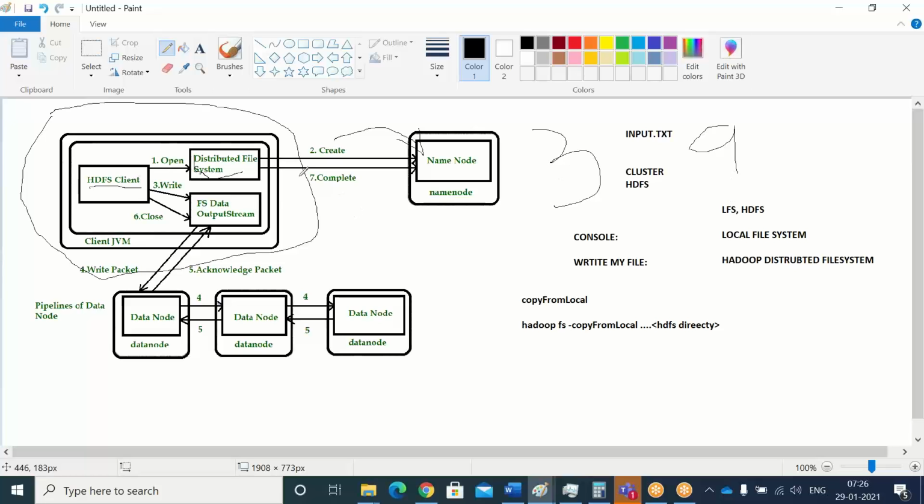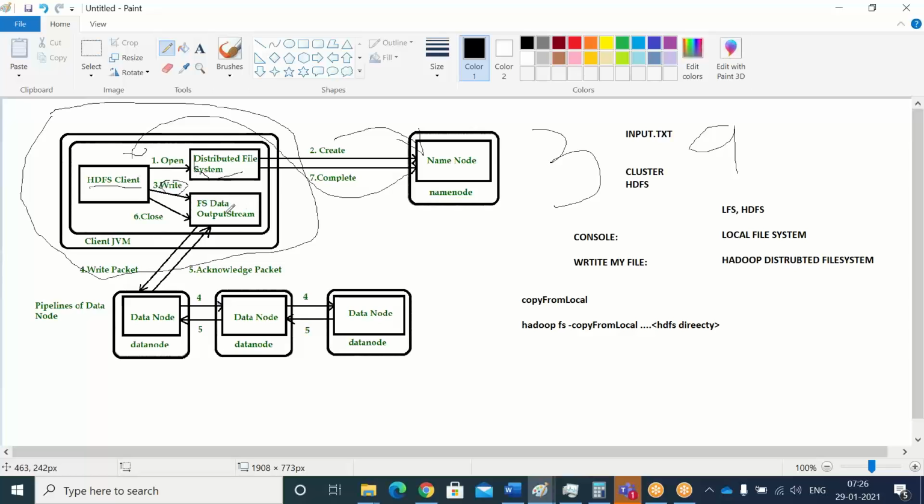Then the acknowledgement will get back to the HDFS client with the create request. What does the create request contain? It contains metadata information, that means where to write, within which data nodes I'm going to write the data. Those details the name node will give. Then the HDFS client comes to the write operation with the write request. This is the third one.